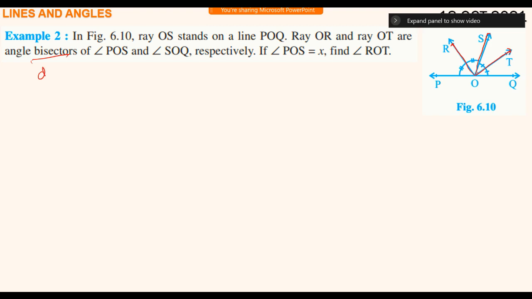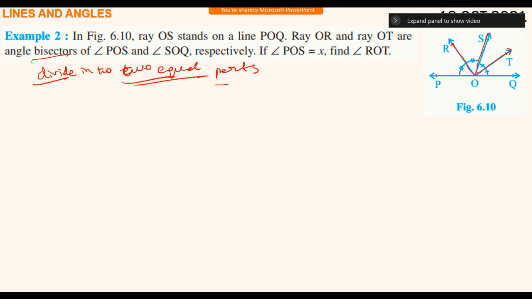Bisect means divide, cut in half, into two equal parts. Okay, divide it into two equal parts.